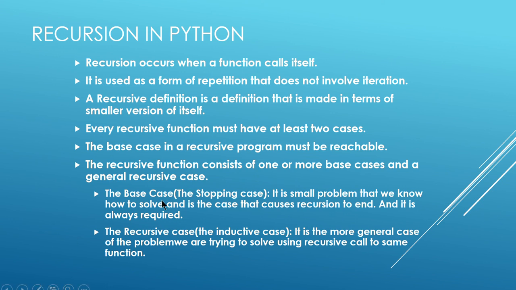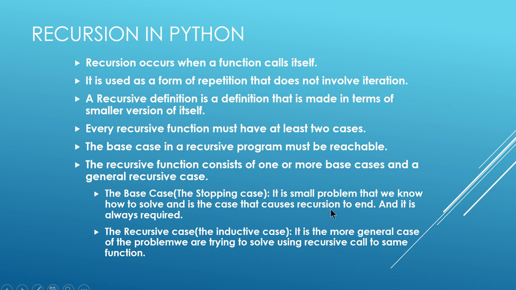So what is a base case? You can also understand it as a stopping case. It stops you from repeating the same task again. It is a small problem that we know how to solve, and it is the case that causes recursion to end. You must know the answer.